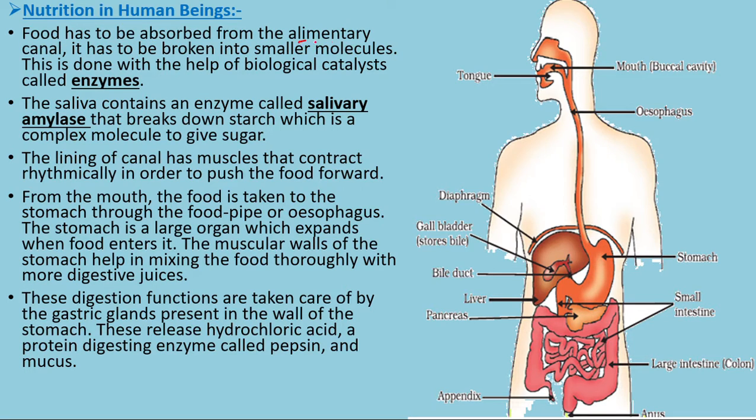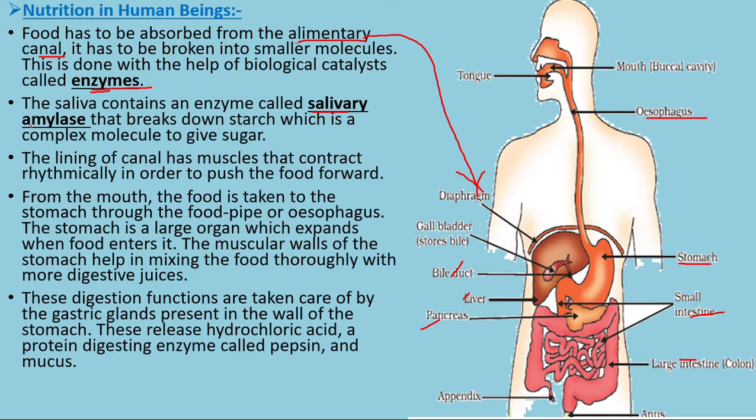Friends, the alimentary canal has enzymes, that is biocatalysts. Now, what does alimentary canal mean? Alimentary canal means the human digestive system. It contains the buccal cavity, esophagus, stomach, small intestine, large intestine, pancreas, liver, bile duct, and many more. This is the system where food is broken down. Okay, now let's study one by one.